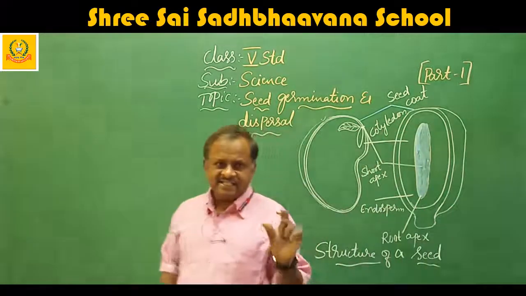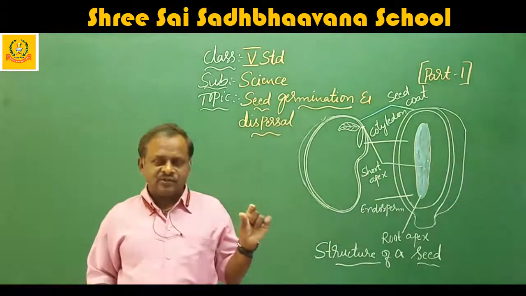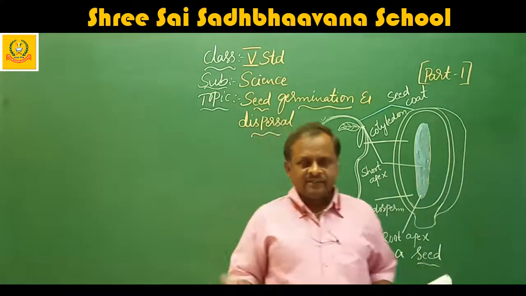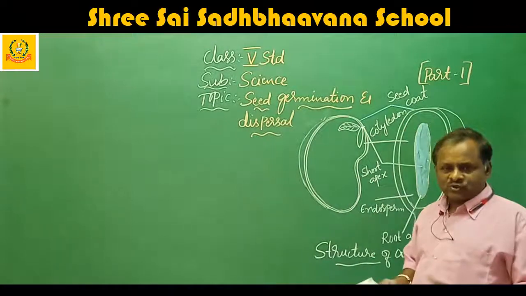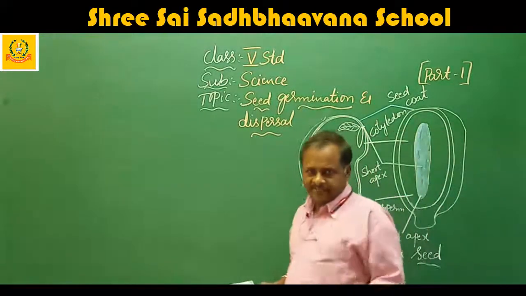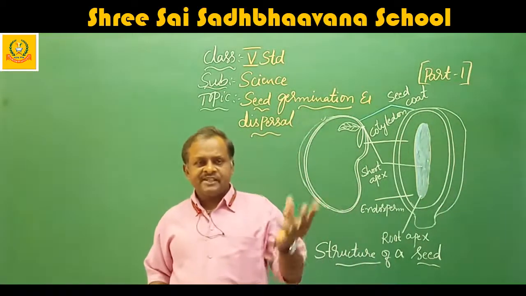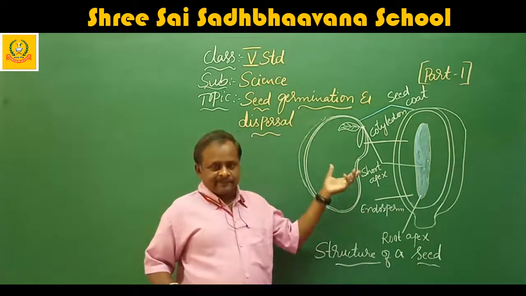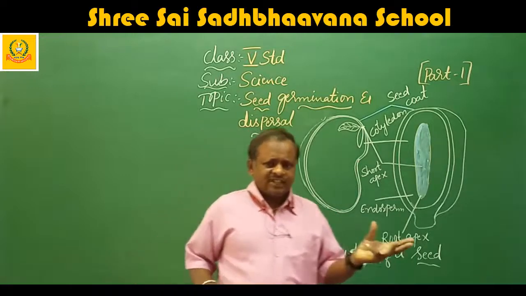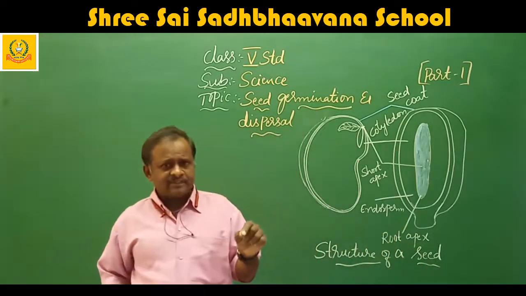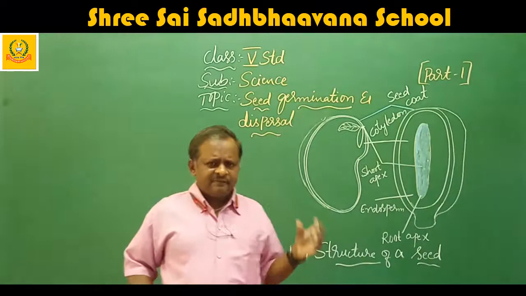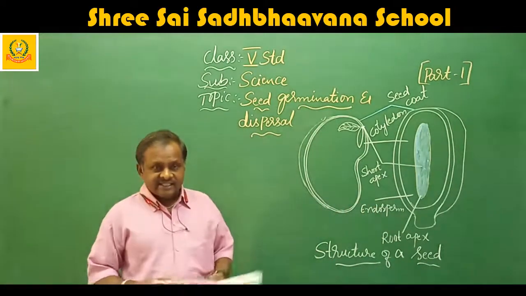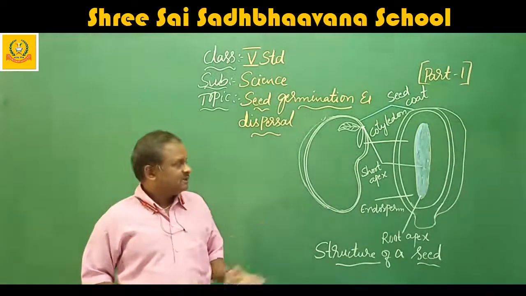Groundnut is an example of seeds. You have seen the groundnut or use it in your home. If you take a groundnut and see it, it's a seed. When you sow it, you get a new groundnut plant. All the plants we are getting are from seeds only. In the apple that you are eating, some seeds are also present. In every fruit you are getting seeds, and those seeds once again develop into plants.